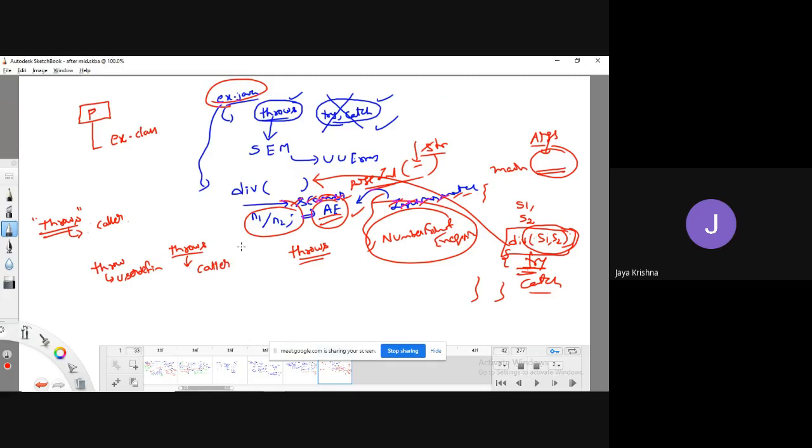Meaning that instead of stopping the execution of the program at compile time itself, we can go up to runtime. That we can do with the help of the throws keyword.